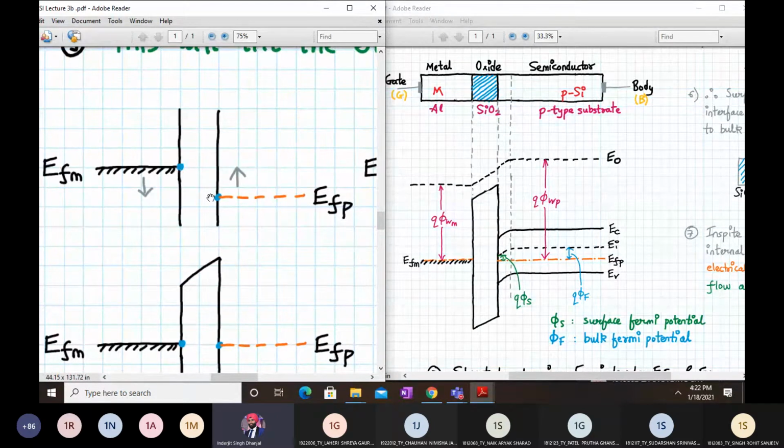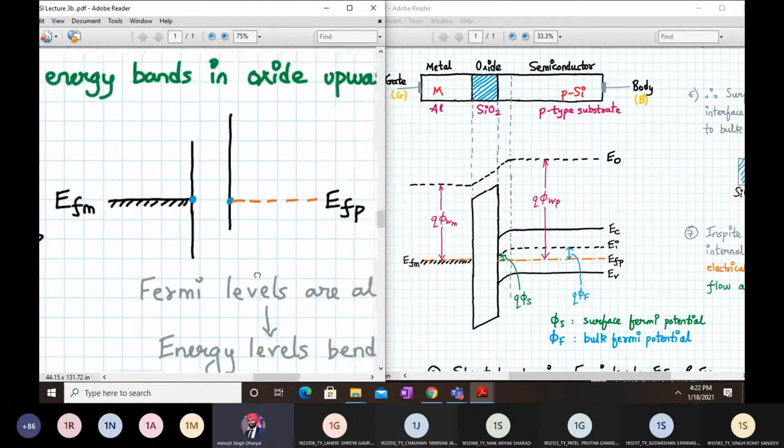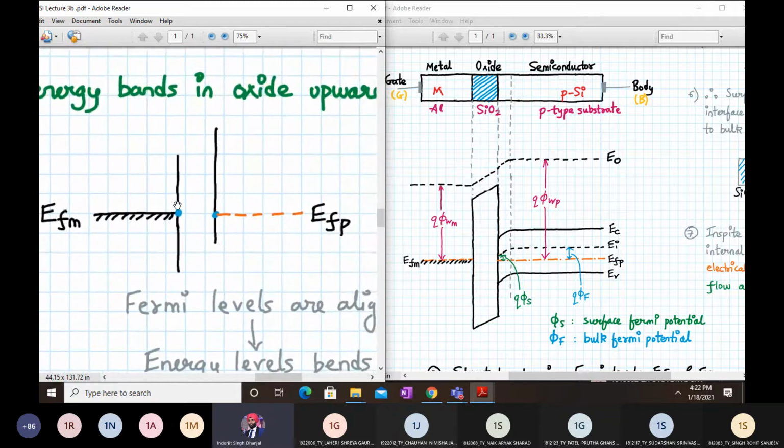If we fix one, the other one will move up. Okay, so let's say I want to fix this level EFM. So this EFP will go up. That is what is shown over here. So once they are aligned, this level has gone up and this level has stayed there only.